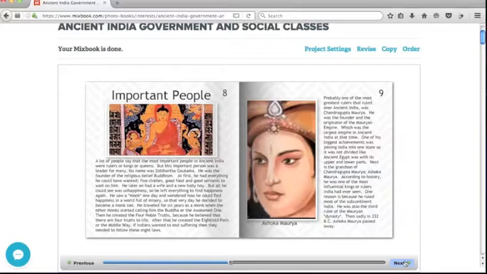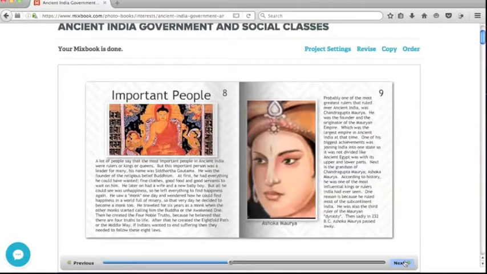At first, he had everything he could have wanted: fine clothes, good food, and good servants to wait on him. He later had a wife and a new baby boy. But all he could see was unhappiness, so he left everything to find happiness again. He saw a monk one day and wondered how he could find happiness in a world full of misery, so that very day he decided to become a monk too.